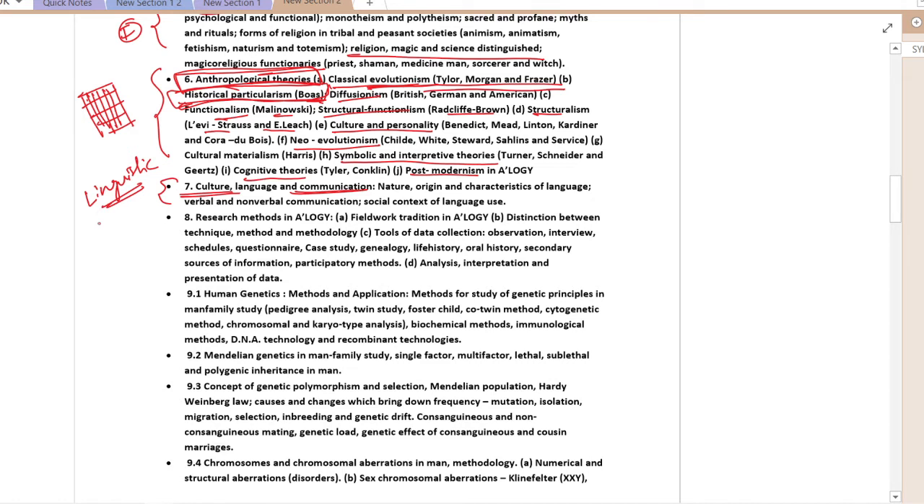Linguistic anthropology, its nature, origin, characteristics of language, verbal and non-verbal communication, etc. will come in this area. In this chapter 8, we will be dealing with research methodology. This is very important. You will understand how the fieldwork tradition started and what its relevance is.